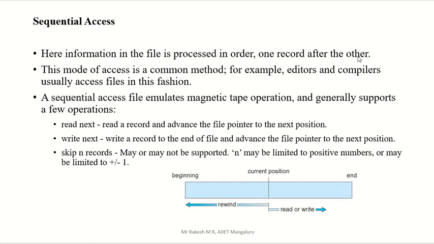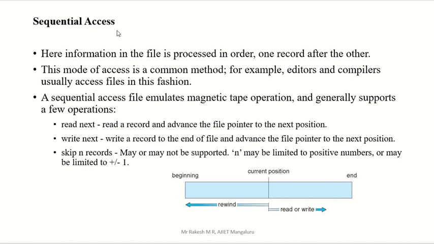Now consider 100 files are there and you want the 99th file. With sequential access, you have to search from the first file itself. Is that your file? No, we want the 99th, so we continue.